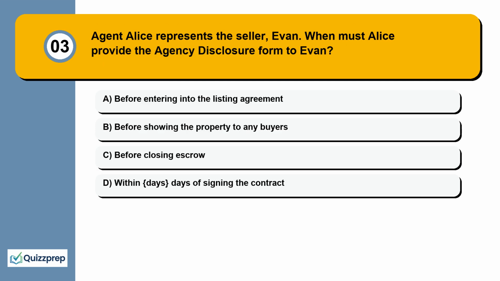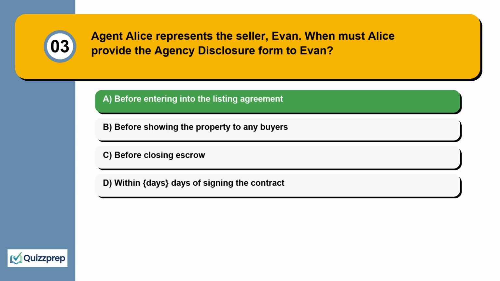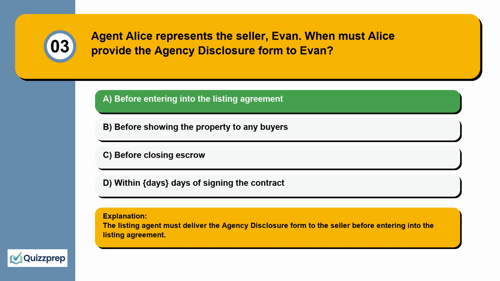Question 3. Agent Alice represents the seller, Evan. When must Alice provide the agency disclosure form to Evan? Before entering into the listing agreement, before showing the property to any buyers, before closing escrow, within 3 days of signing the contract. The listing agent must deliver the agency disclosure form to the seller before entering into the listing agreement.